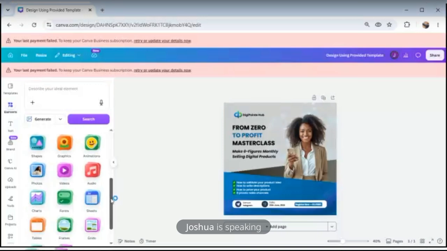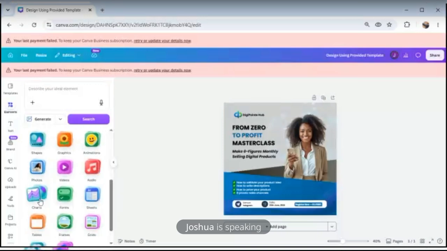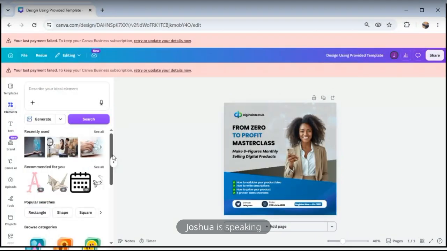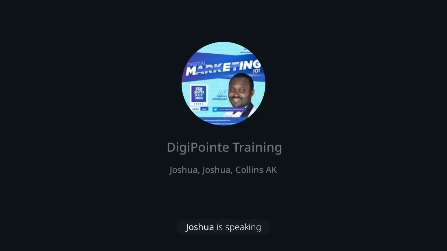If you want to import audio, there's charts, forms, sheets, tables, we have frames so you can insert pictures, we have grids and so much. Once you put your element, let's say I put something like question. It will bring the graphics that have to do with question.